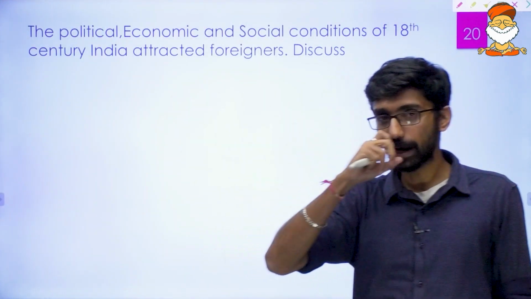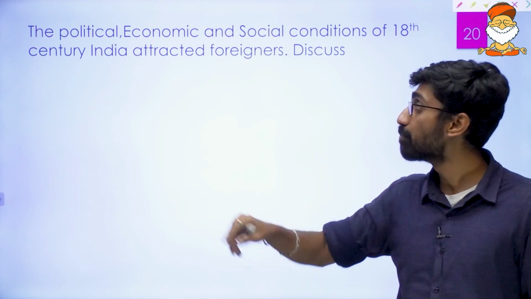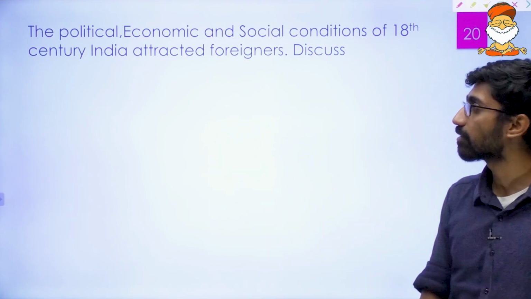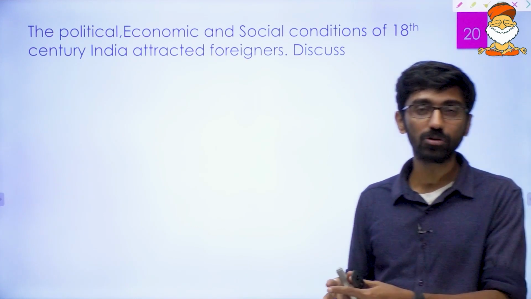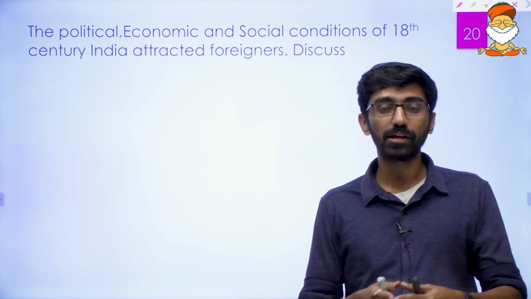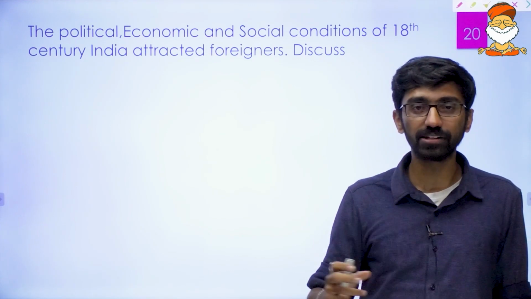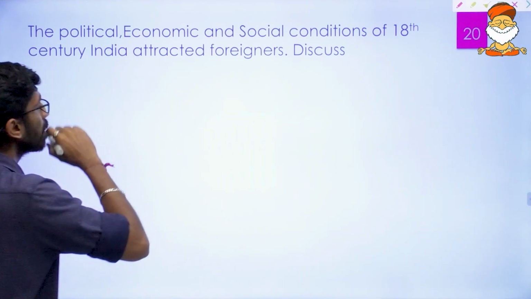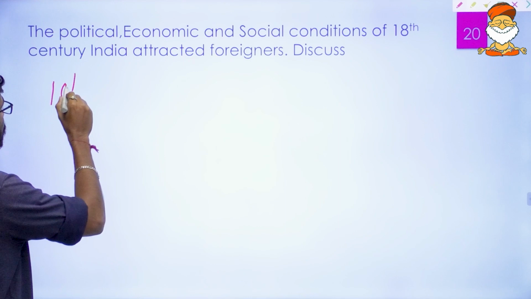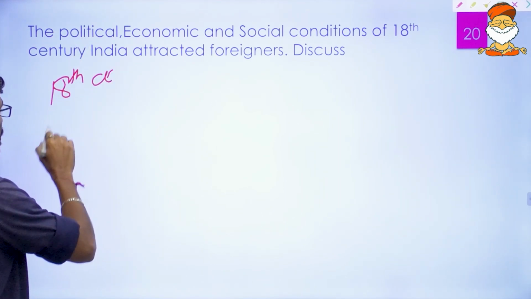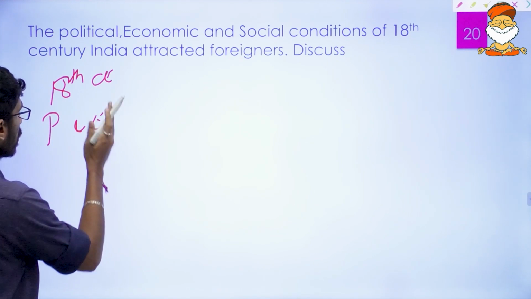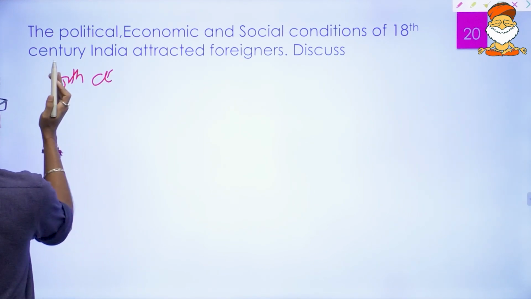And one question we can discuss, like the way we have discussed: how the political, economic and social conditions of 18th century India attracted foreigners. Discuss. You just have to write about how the political, economic and social system was. You just have to divide that. Okay, you can just say that is the 18th century political, economic and social system. You can just divide that.